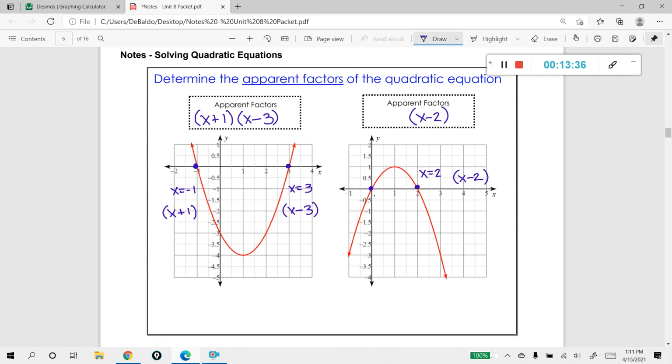But what about this one over here? Do you notice how this is at x is equal to 0? When I have something like this, x is equal to 0, that is your apparent factor because you cannot change that into something like x plus 2 or x minus 2. It's just x equals 0. So this apparent factor is going to be recognized by just writing an x. It's kind of like you're going backwards from factoring.